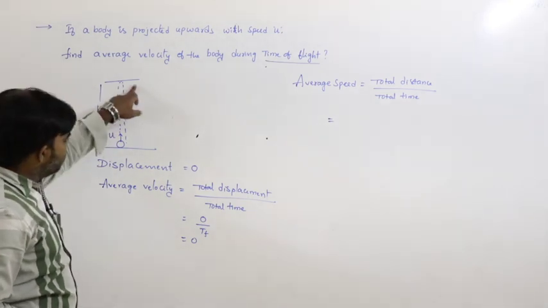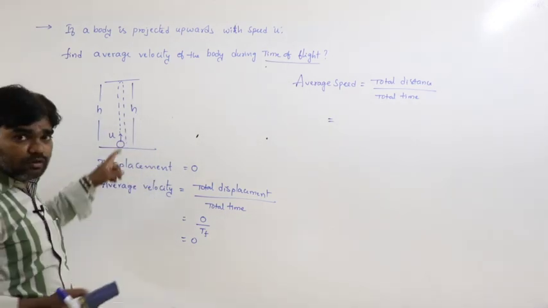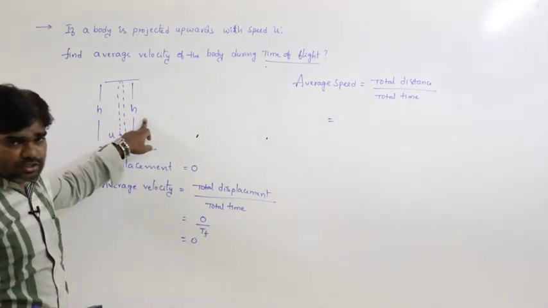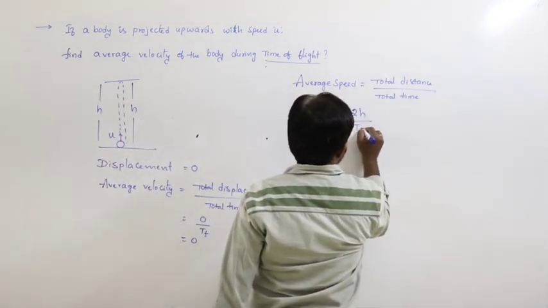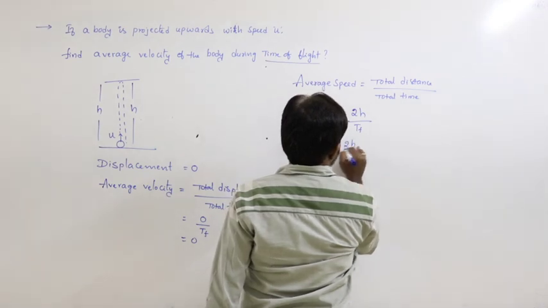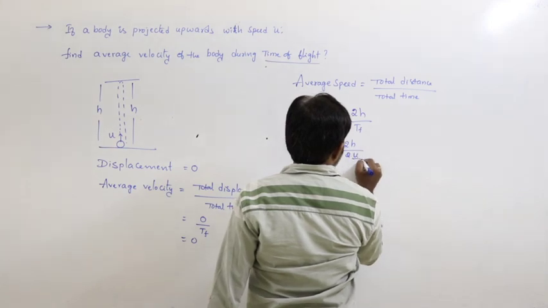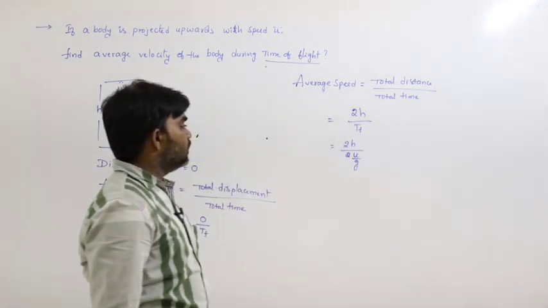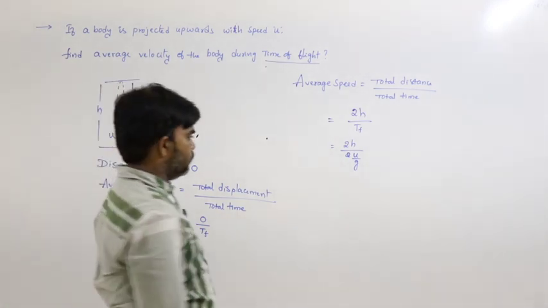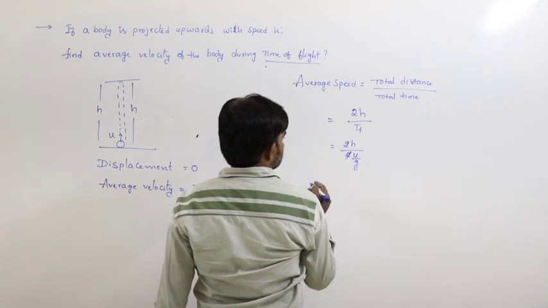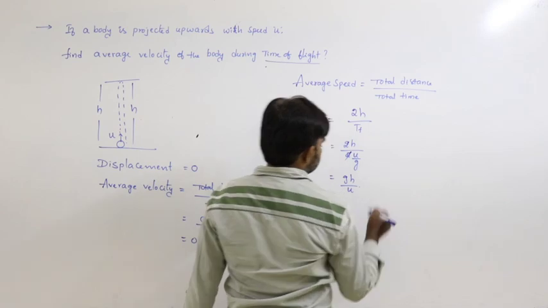During upward motion it is h, and during downward motion also it is h. So total distance is 2h, and time is the time of flight. So 2h by time of flight, where time of flight is 2u by g. The 2 gets cancelled, so that can be written as gh by u.